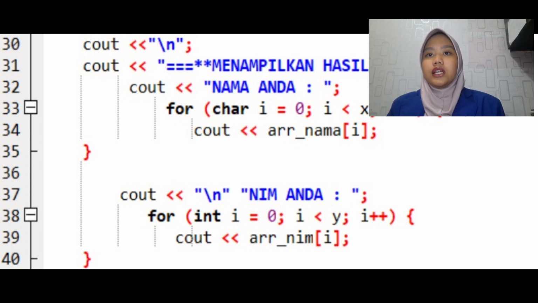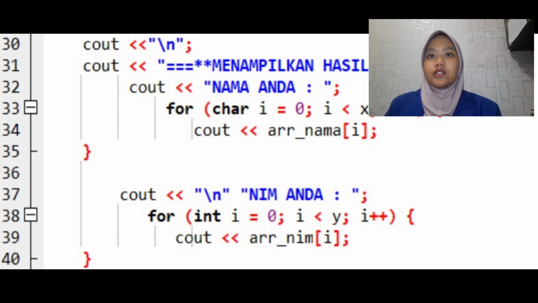In the 35th line, it serves to end the loop that has been created. In the 37th line, it serves to print a new line character followed by the message your name to the screen. The 38th line serves to iterate using a loop. In the 39th row, it serves to print the element of the array to the screen. In the 40th row, it serves to end the loop that has been created.